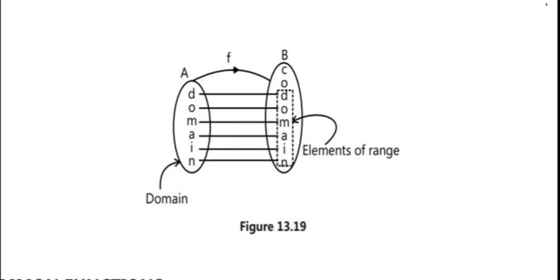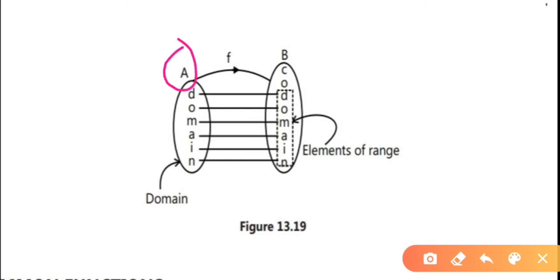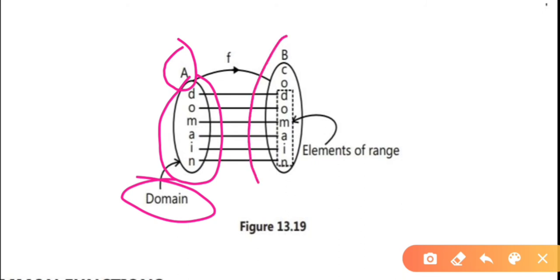Next we see a domain, codomain and range diagram, and how it is indicated here. Here the first set A, this whole set, is called what? It is the domain set. This one is the domain, whereas all the elements of set B are nothing but what?